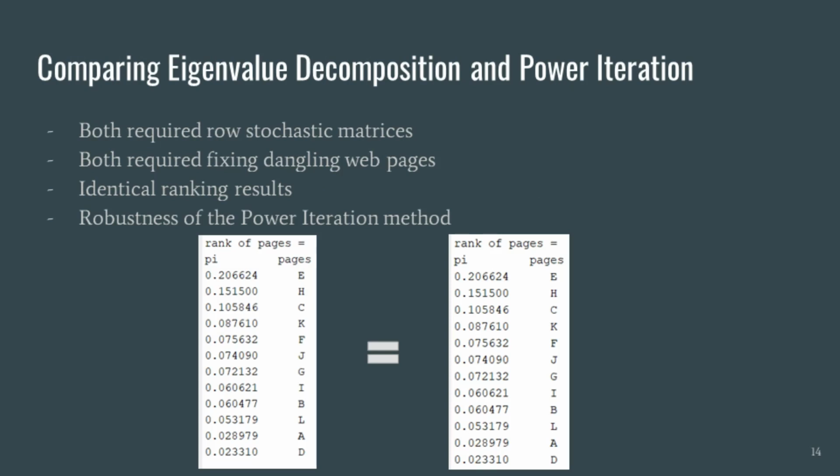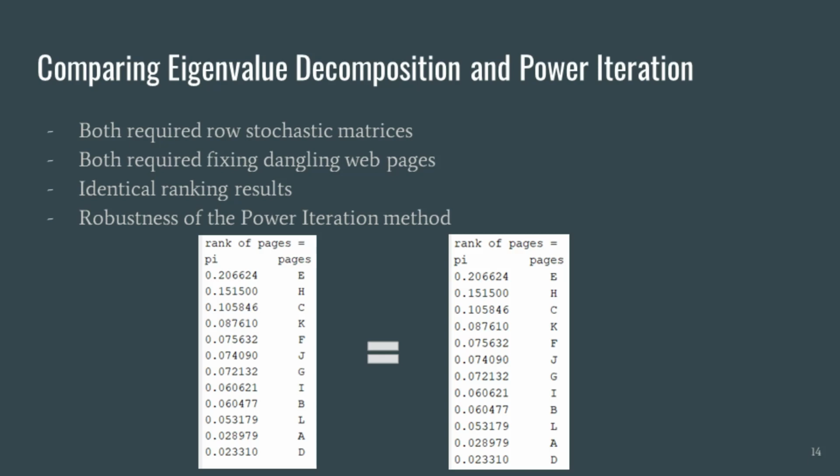Now to compare the two methods used, both require the matrix to be row stochastic and not have any dangling web pages. Although the procedures were very different, along with the individual values, we achieved the same result from both. The pi vectors with their rankings are shown below. The left is the result from the eigenvalue decomposition, and the right is from the power iteration. You can see a slight difference in the absolute values, but the ranking remains the same.